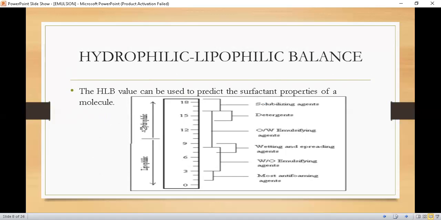If a surfactant has a value higher than 15, from 15 to 80, it will be used as a solubilizing agent or a detergent. And if a surfactant has a value between 9 to 15, it can be used as an oil in water emulsifying agent or also as a wetting agent. So from this scale you can find out the property and use of the particular emulsifier. Hydrophilic lipophilic balance is an important scale to identify the characteristics and properties of emulsifying agents or surfactants.